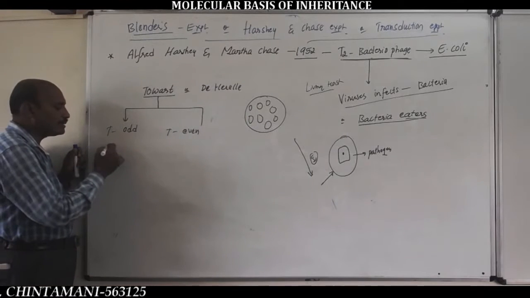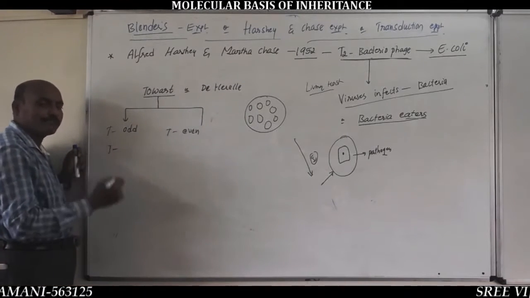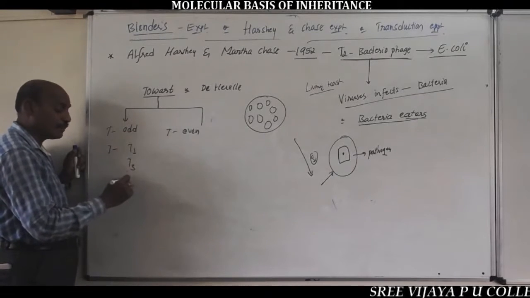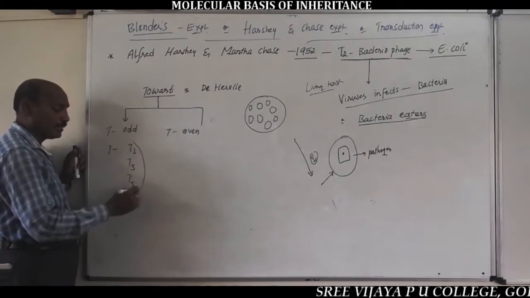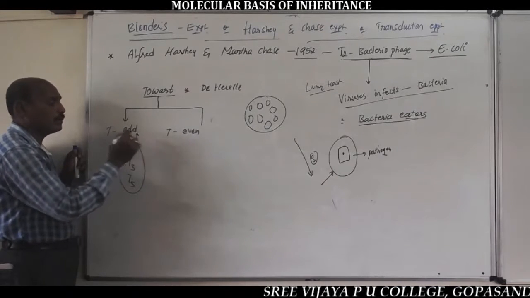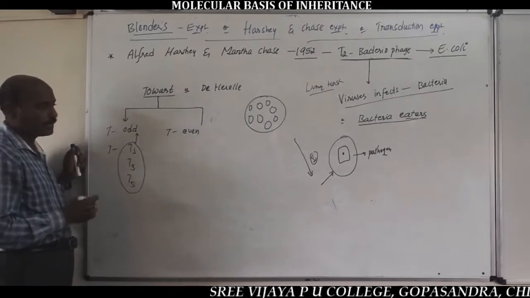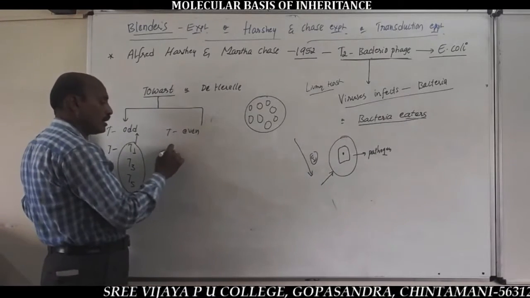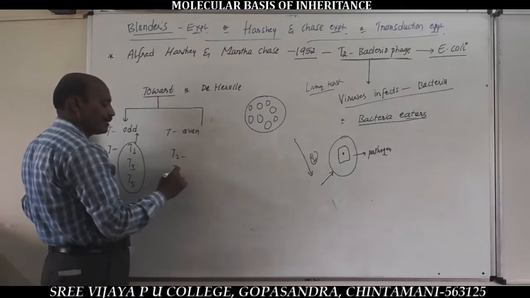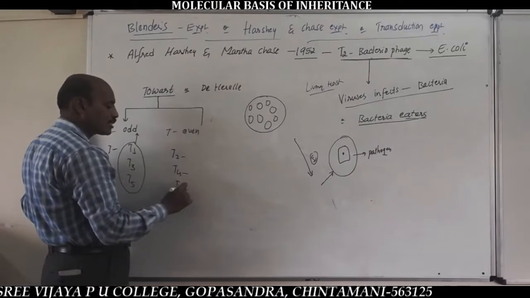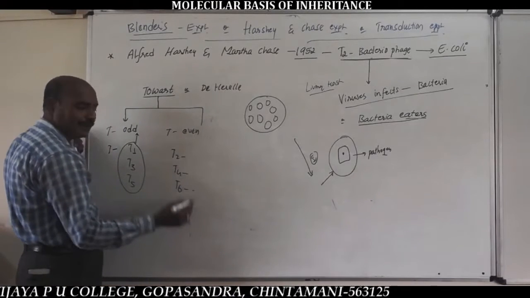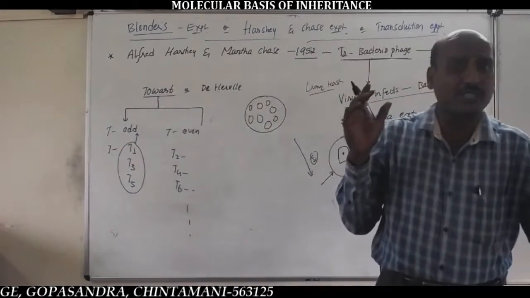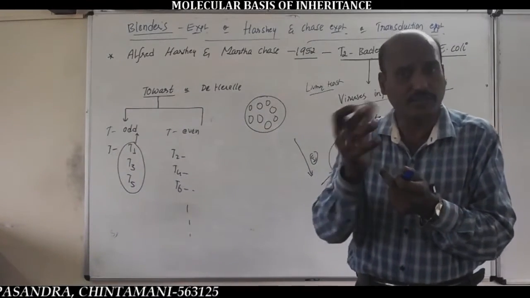Here T-odd phages contain odd numbers, that is T1 phage, T3 phage, T5 phage, and T-even phages contain even numbers like T2 phage, T4 phage, T6 phage, etc. Here T stands for the discovering scientist's name, Twort.